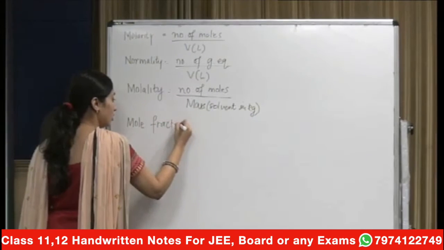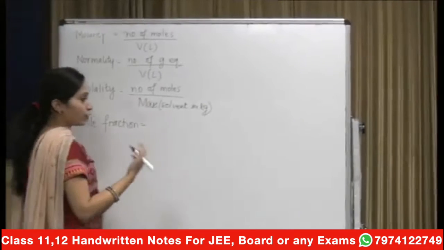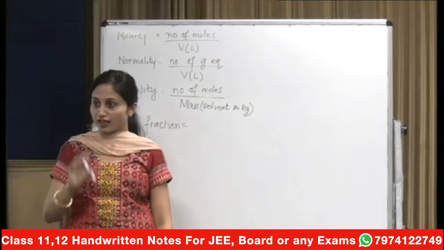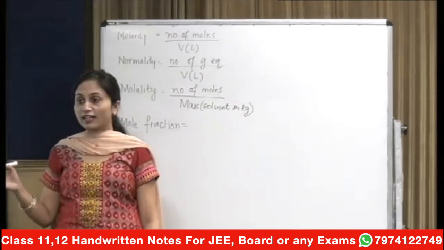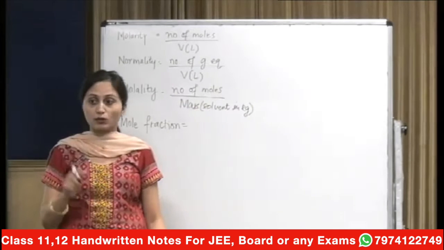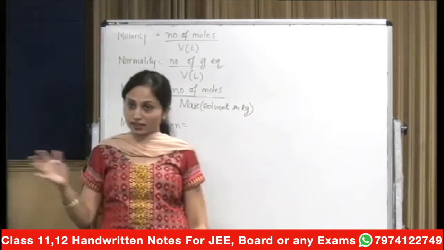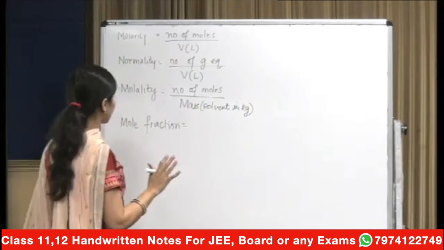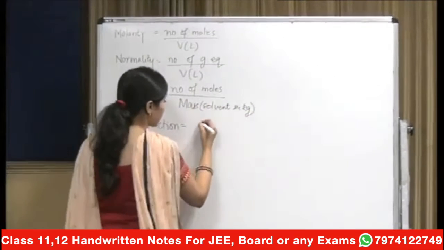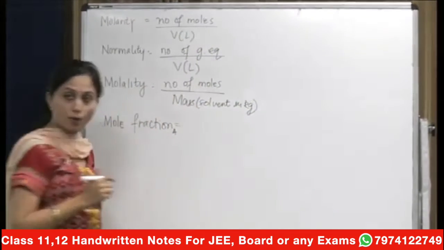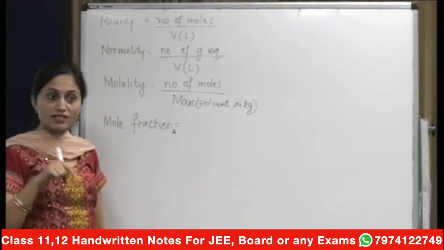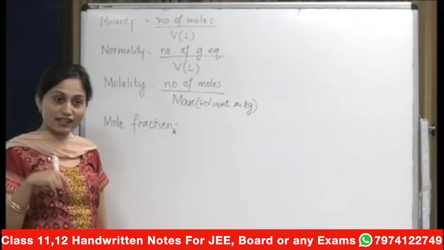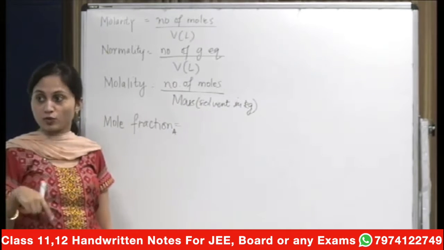Hope you remember. Mole fraction was nothing but, if you are talking about the mole fraction, supposedly if you have two components and you have mole fraction of A and mole fraction of B, then in that case the total of the mole fraction will be equal to 1. Alright, because the total of the mole fraction of all the components will always be equal to 1. And when we are talking about the mole fraction of a particular component, say component A, and I told you last time A is generally used for solvents and B is used for solute, and 1 is used for solvents and 2 is used for solutes.